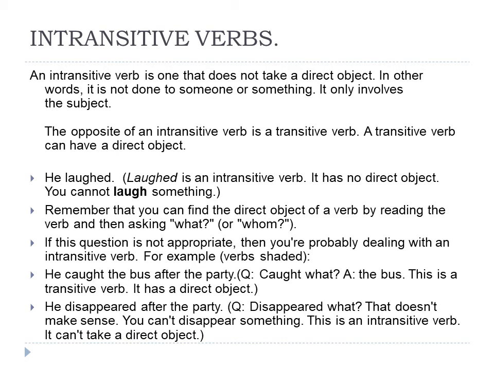One more example. He disappeared after the party. Now, disappeared what? That doesn't make any sense. You can't disappear something. So this is an intransitive verb. Very simple, my dear children. A transitive verb contains a direct object and an intransitive verb has no direct object. This is the difference between transitive and intransitive verbs.